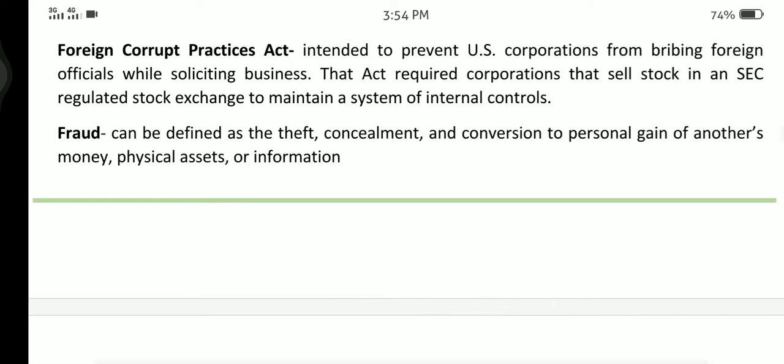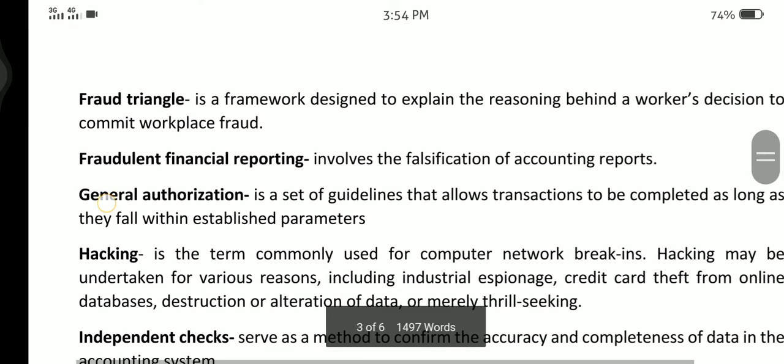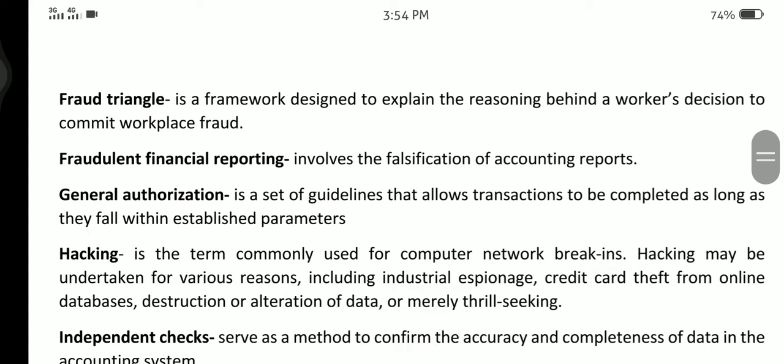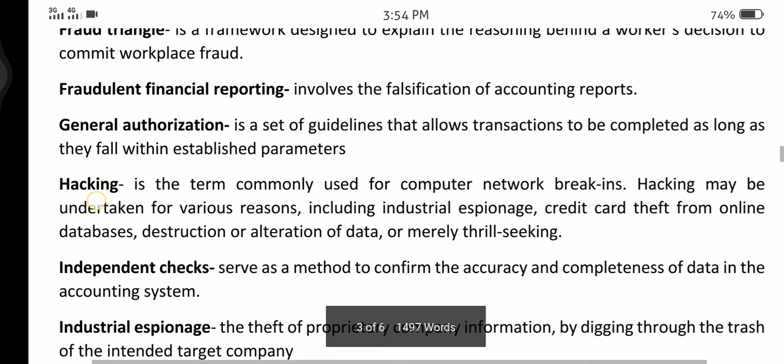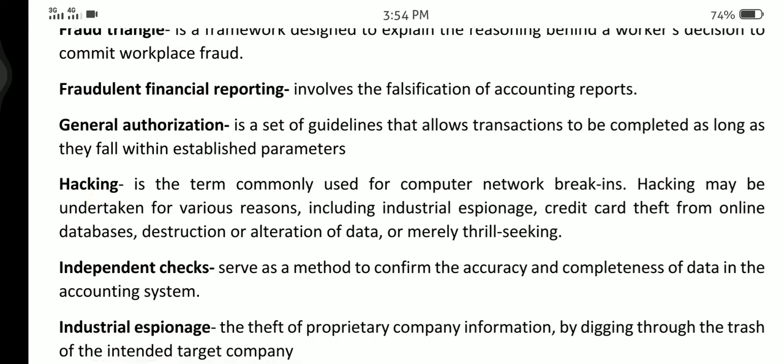controls. Fraud can be defined as a theft, concealment, and conversion to personal gain of another's money, physical assets, or information. Fraud triangle is a framework designed to explain the reasoning behind a worker's decision to commit workplace fraud. Fraudulent financial reporting involves the falsification of accounting reports.